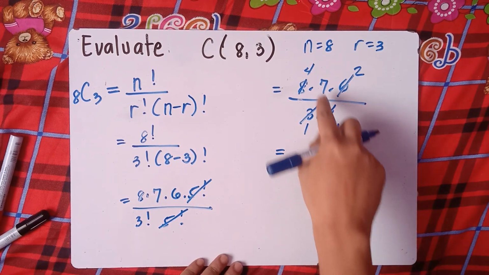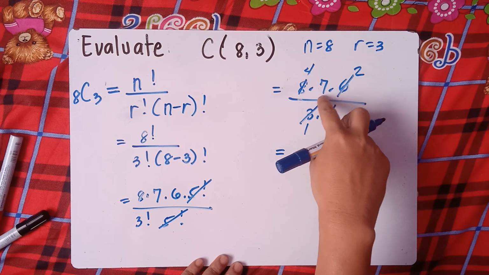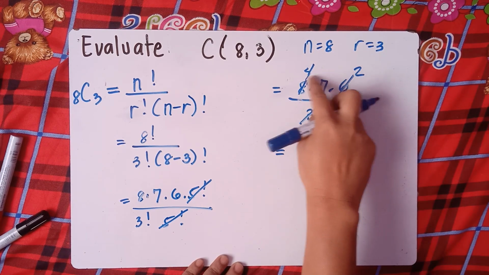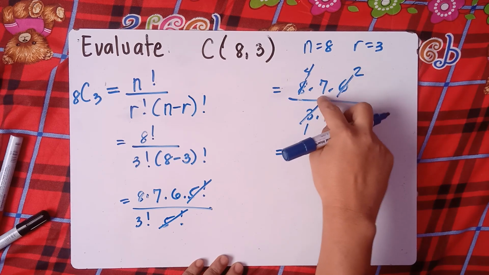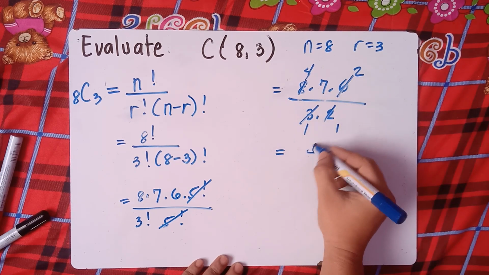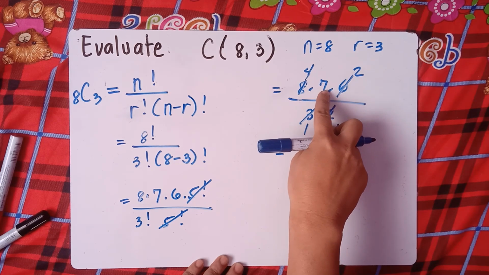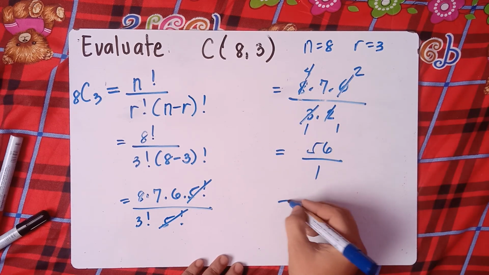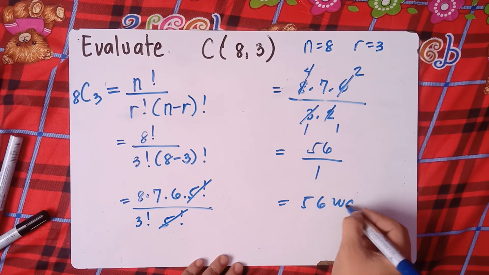So the remaining, class, is 4, 7, and 2. Multiply this one. 4 times 2 is 8, times 7 is 56. Or 4 times 7 is 28, times 2 is 56, over 1 times 1 is 1. So the answer is 56 ways.